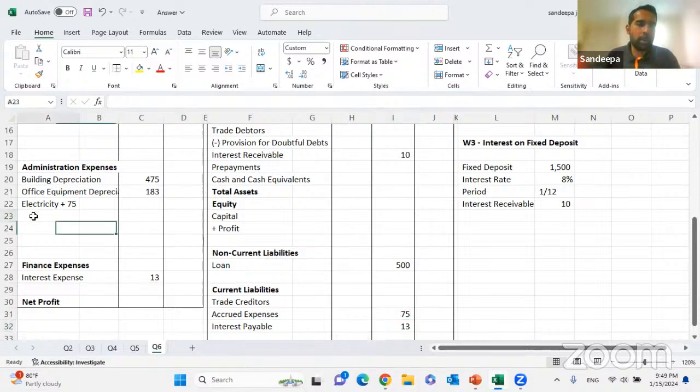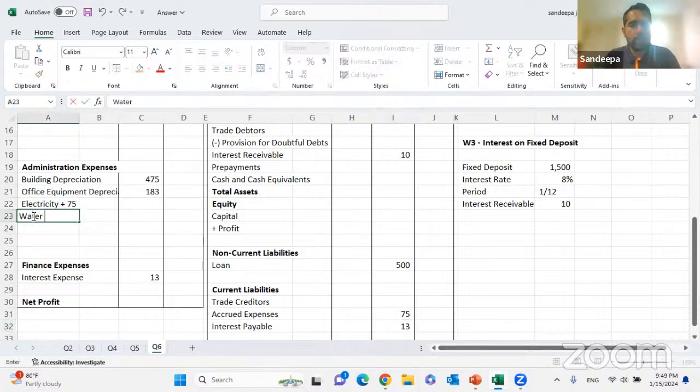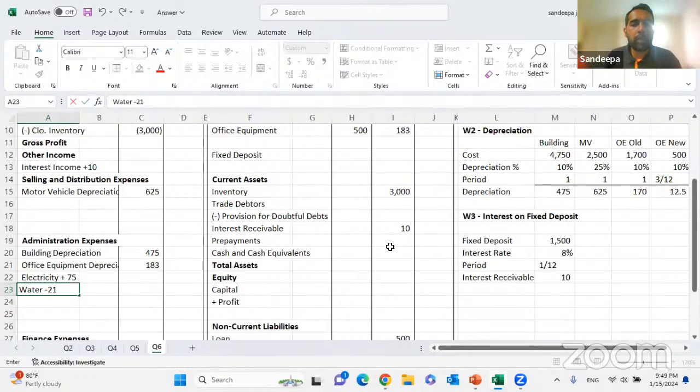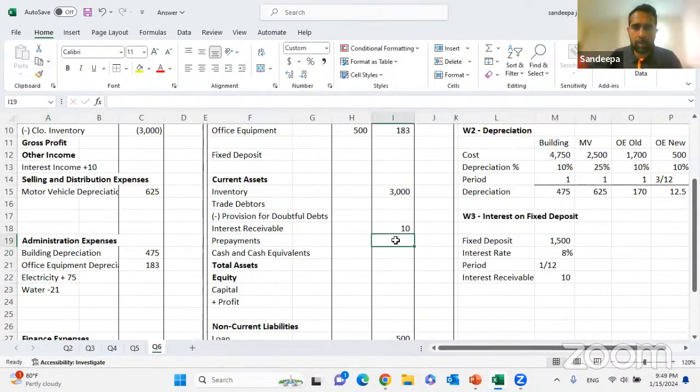Water, admin expense minus 21. Right? So the double entry is debited to prepayment, credited to water bill expense.